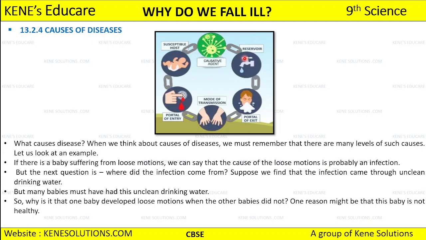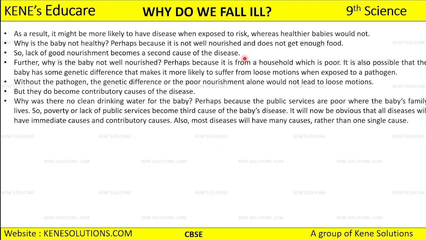Now what is immunity? I want you all to write that. Immunity is the power of resistance to disease. Resistance means any disease will not have any effect on your body, so that is what we call resistance. Once your body becomes resistant to a disease, you cannot have that disease again. Many babies might have developed loose motion, and there will be many babies who are not going to develop it, because the babies who have not developed loose motion are healthy.